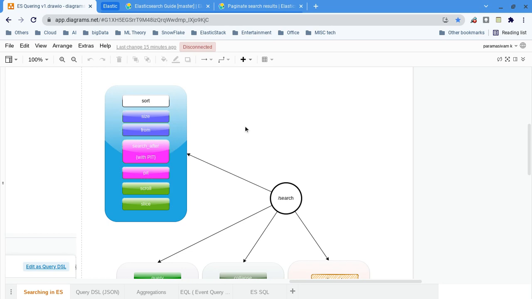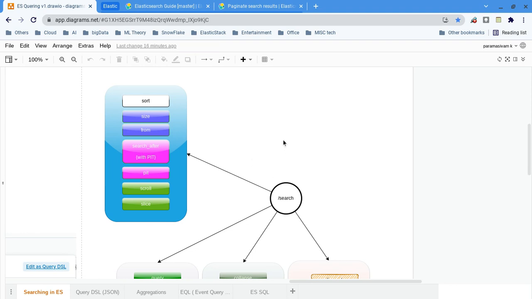But search context based is a really fast one. Within search context based there are two things, one is the later one and one is the earlier one. Whenever the document count or hits count is large, they recommend preferring the later one, that means search after with PIT. That's all about the paginations.